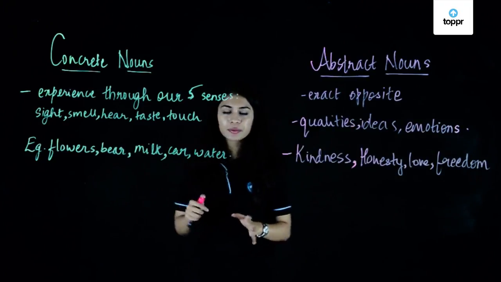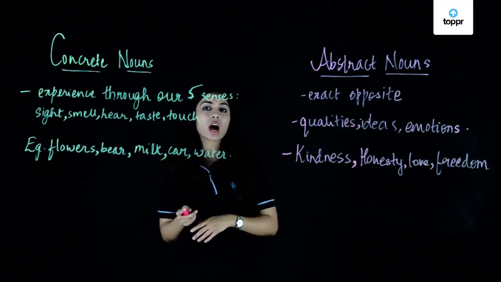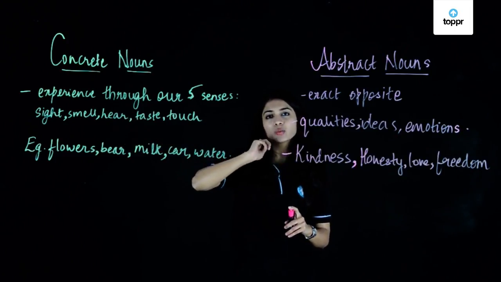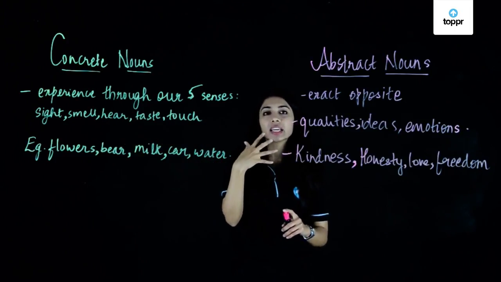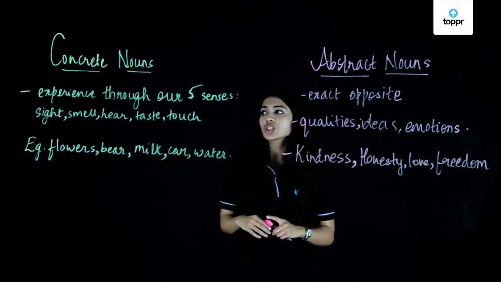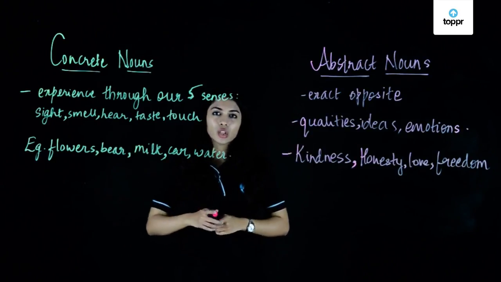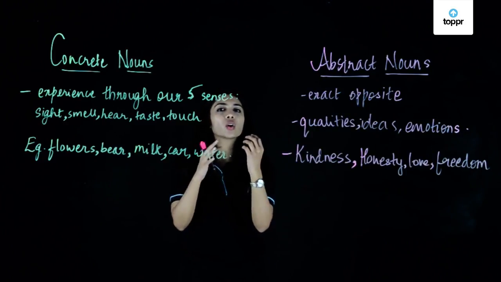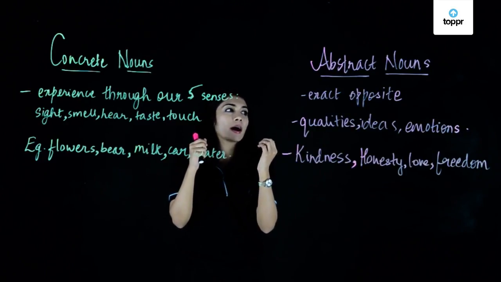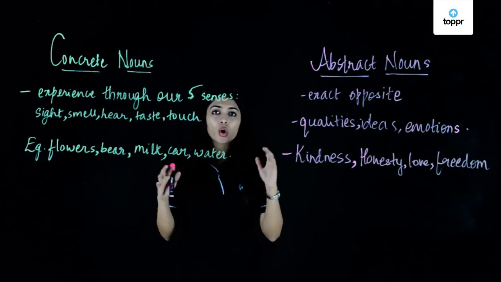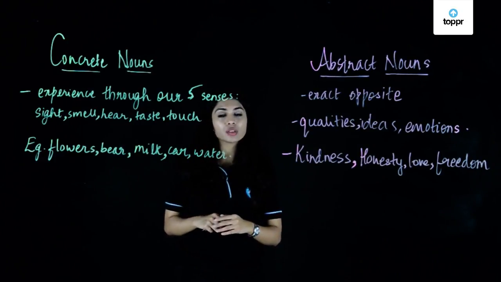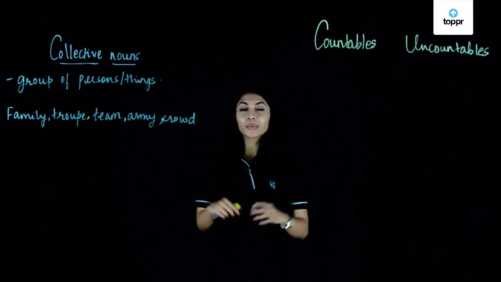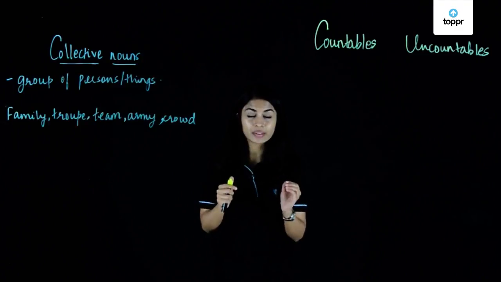So the major difference between concrete nouns and abstract nouns is that we can experience concrete nouns through our five senses. That is, we can see it, we can smell it, we can taste it, we can feel it through touch. And abstract nouns, on the other hand, we cannot experience through our five senses. They are emotions, qualities, and ideas. So let's move on to our next type of nouns, which are collective nouns.